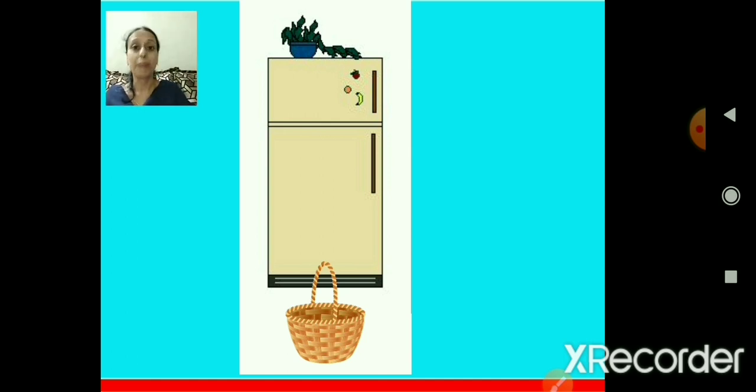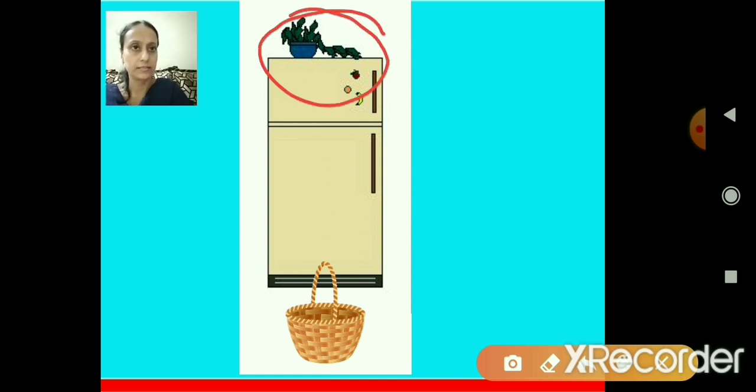And below the refrigerator, what is it? It's a basket. Now children, I want the top thing to circle. I don't want the bottom thing. I want the top one. Which one should I circle? Yes, you are correct. The topmost is this plant. So I will circle the topmost because we are learning about all the things which are kept on top. The objects which are kept on the top.